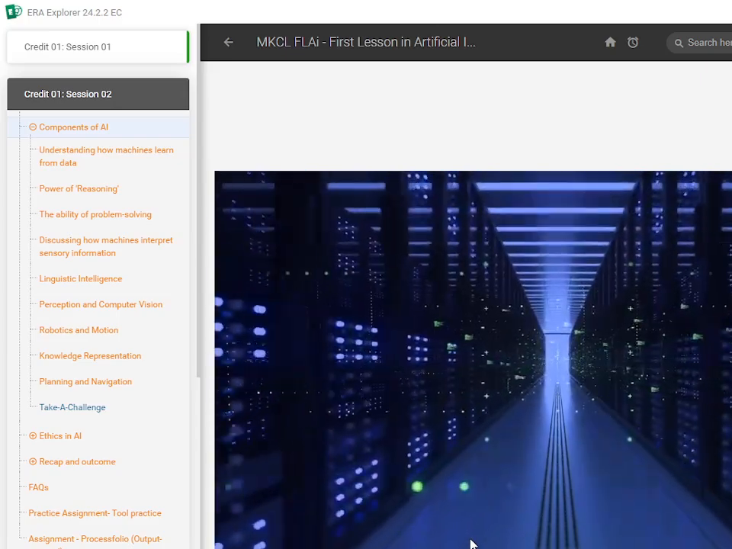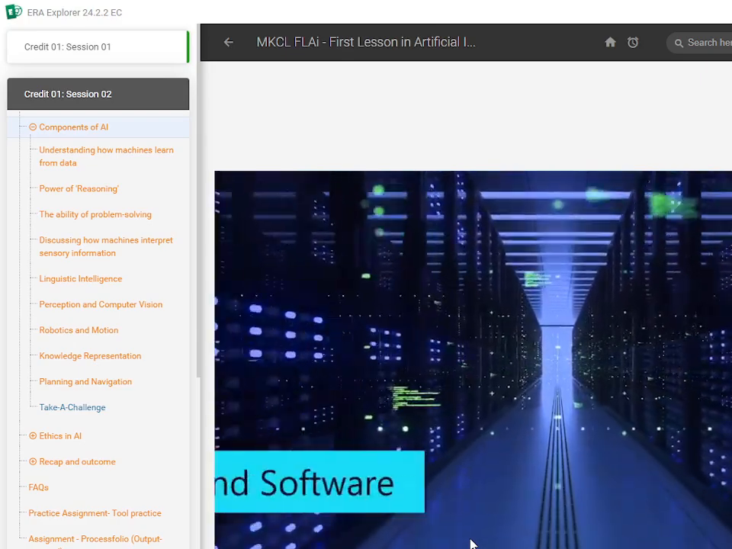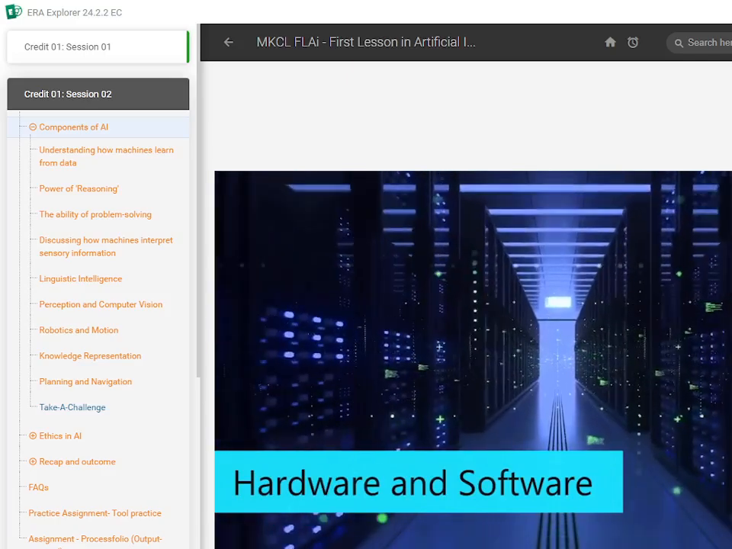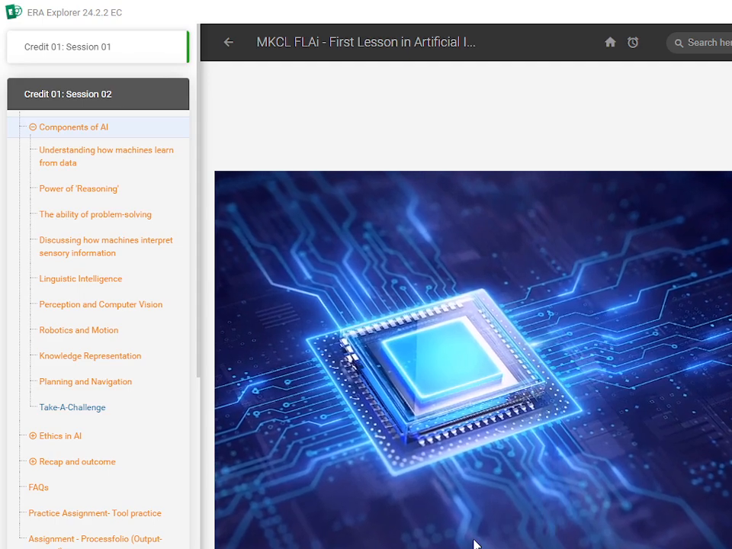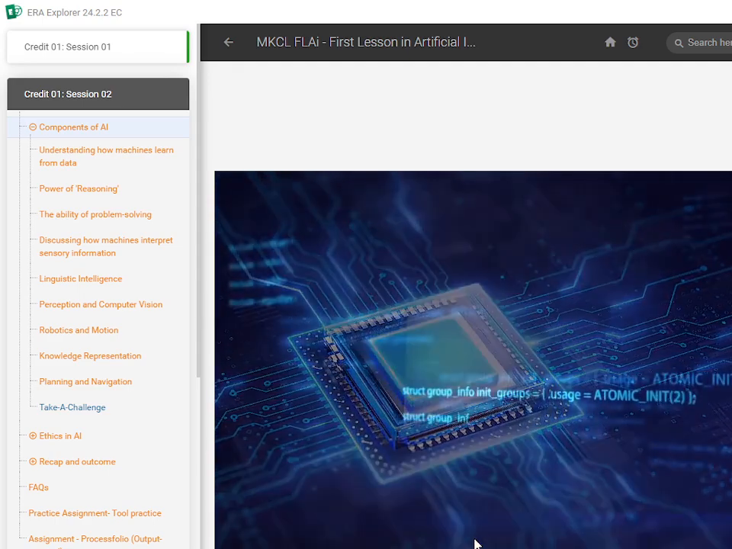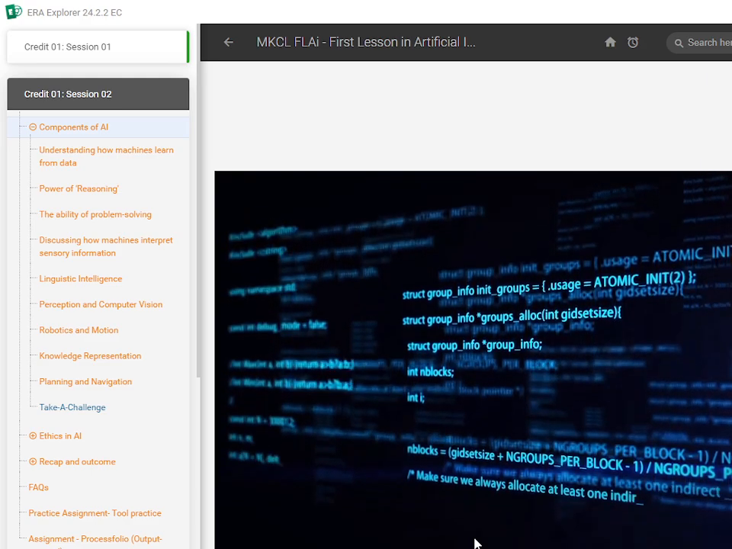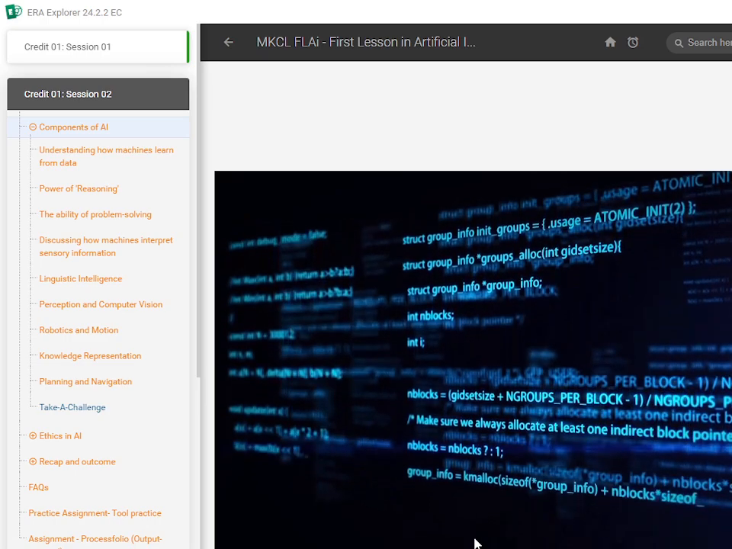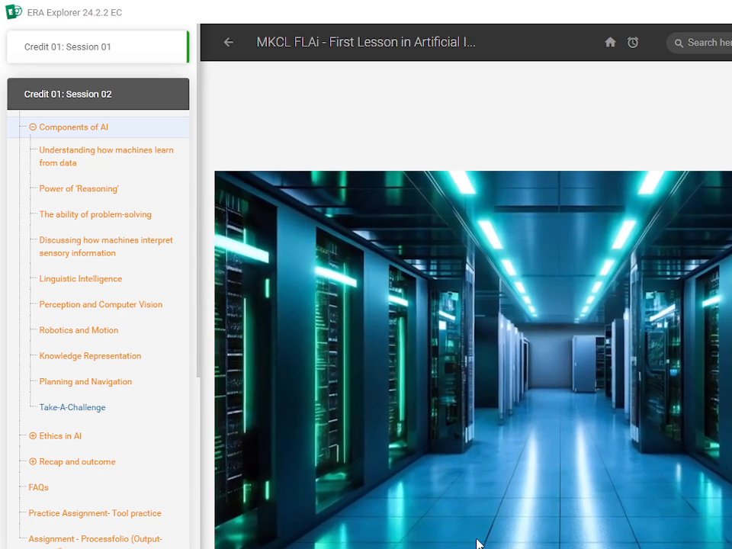Think of this as the toppings on the pizza. The infrastructure includes the hardware and software that the AI needs to run, like the computer processors and memory, as well as the code that's written to create the AI. Just like the toppings complete the pizza, the infrastructure completes the AI system.